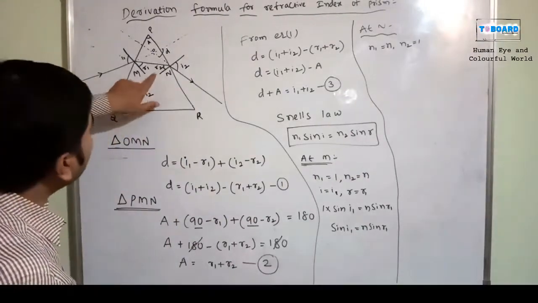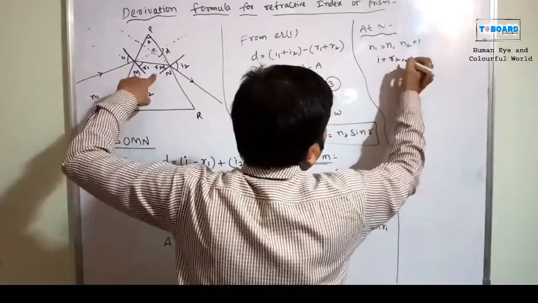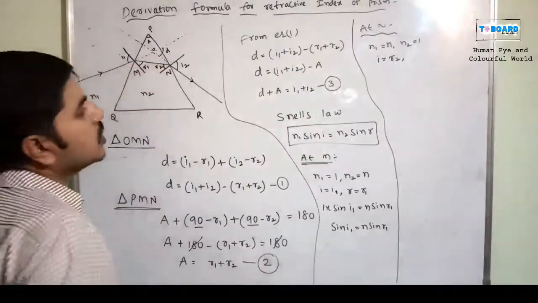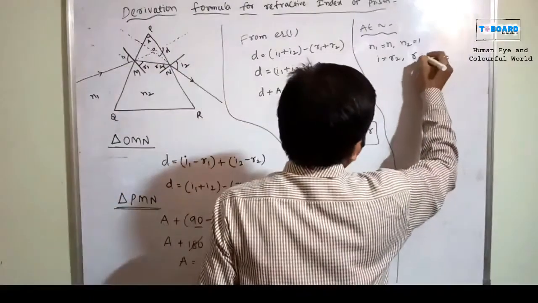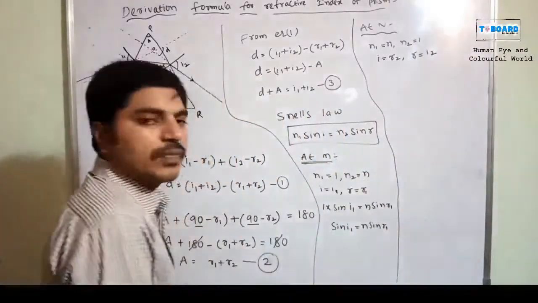And what about the I1 value here? I is equal to R2. Correct or not? Here the starting angle is R2, so refraction will take place, and R is equal to I2.